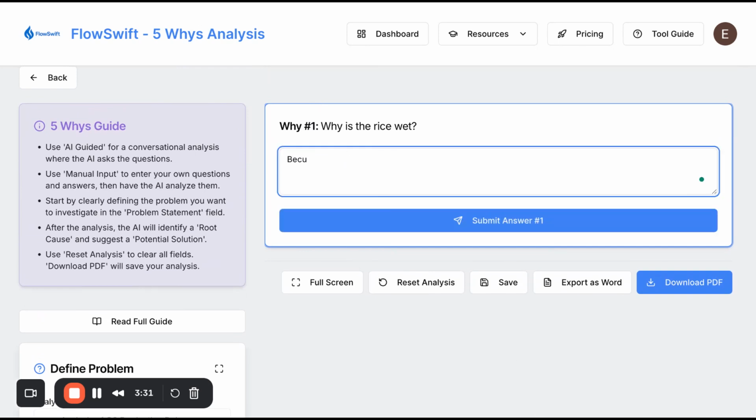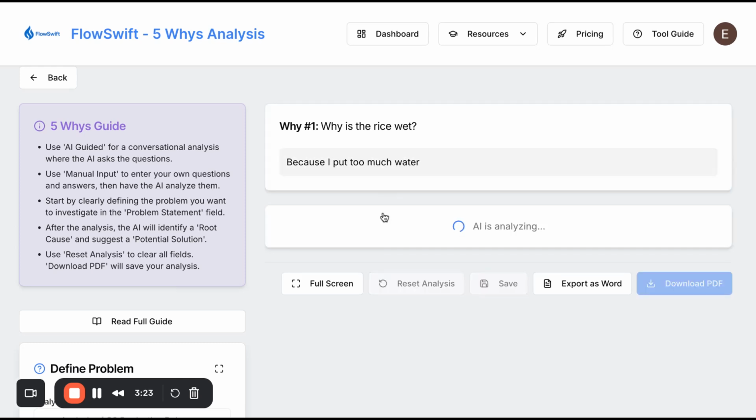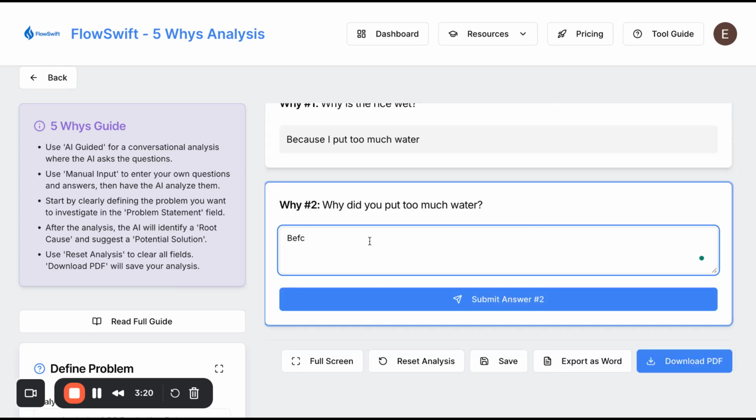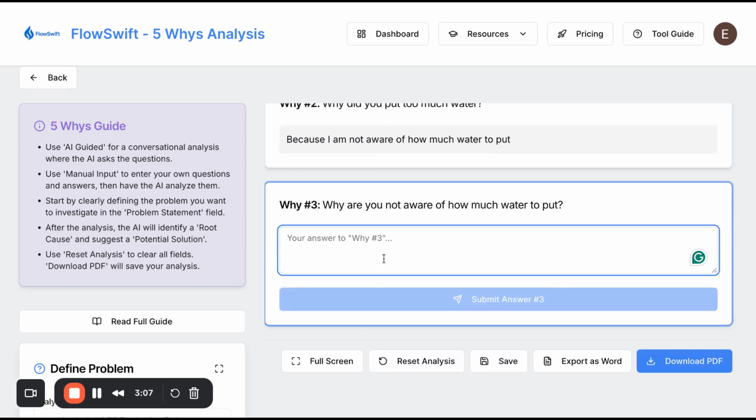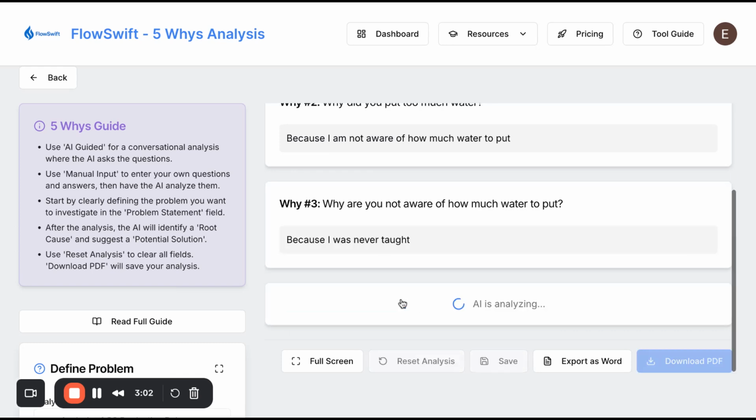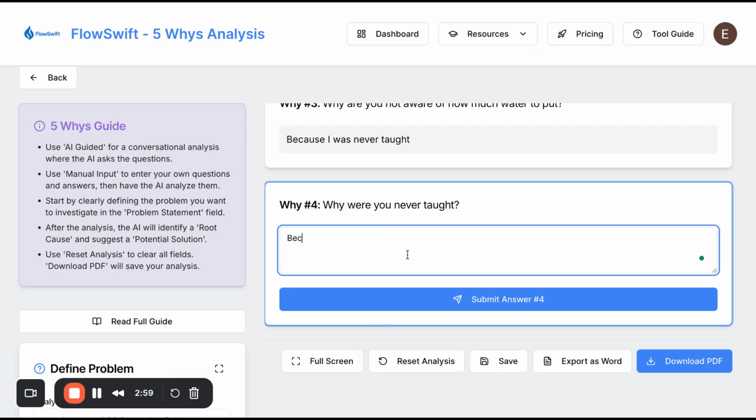Because I put too much water. Then it'll just ask us why. Because I am not aware of how much water to put. It's going to ask us why. Because I was never taught. Because my mother always cooked for us.